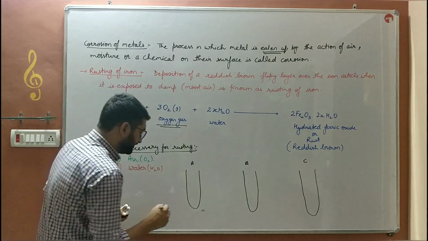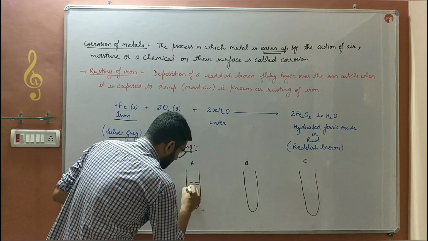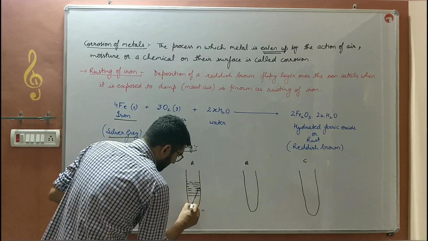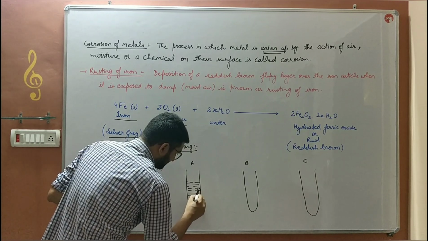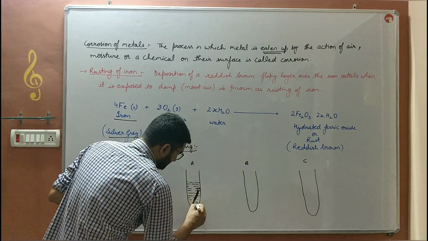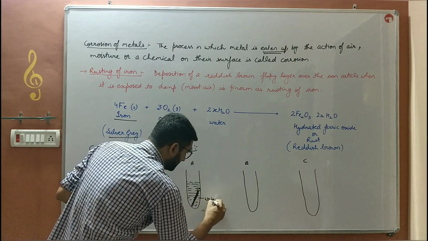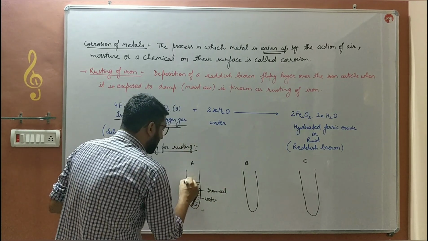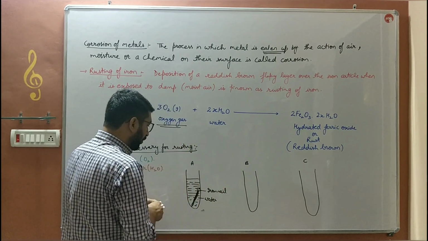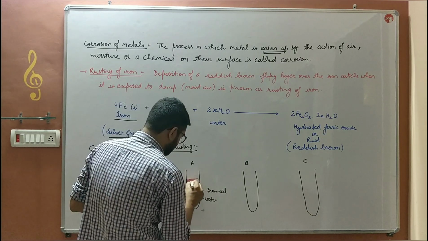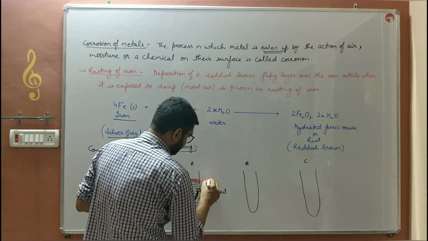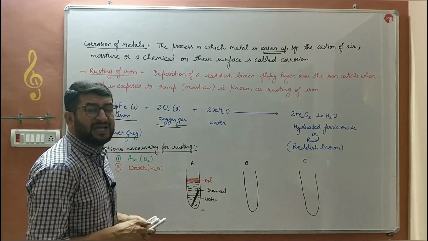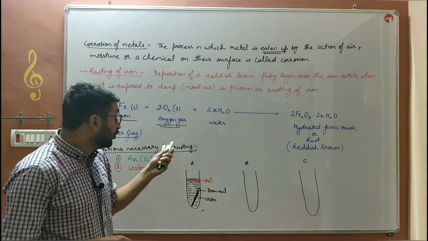In first test tube, take water and dip an iron nail in it. This is water बच्चे, this is iron nail, लोहे की कील ली हमने, and we deposited a layer of oil over it. This is oil. What does this oil do? This oil does not allow the oxygen, the air to go in बच्चे.